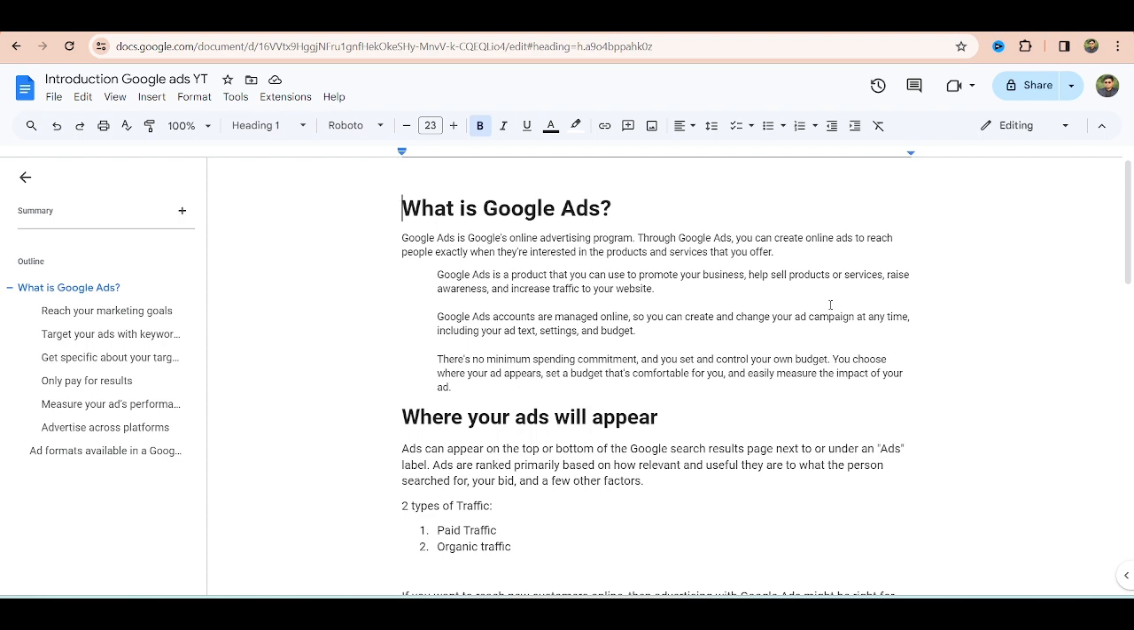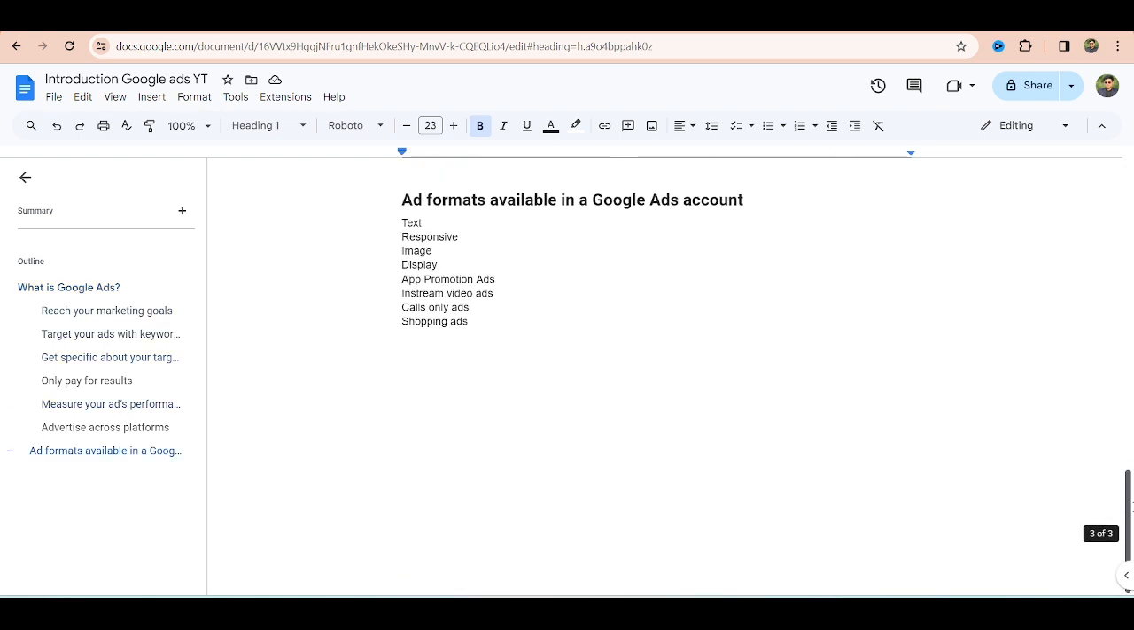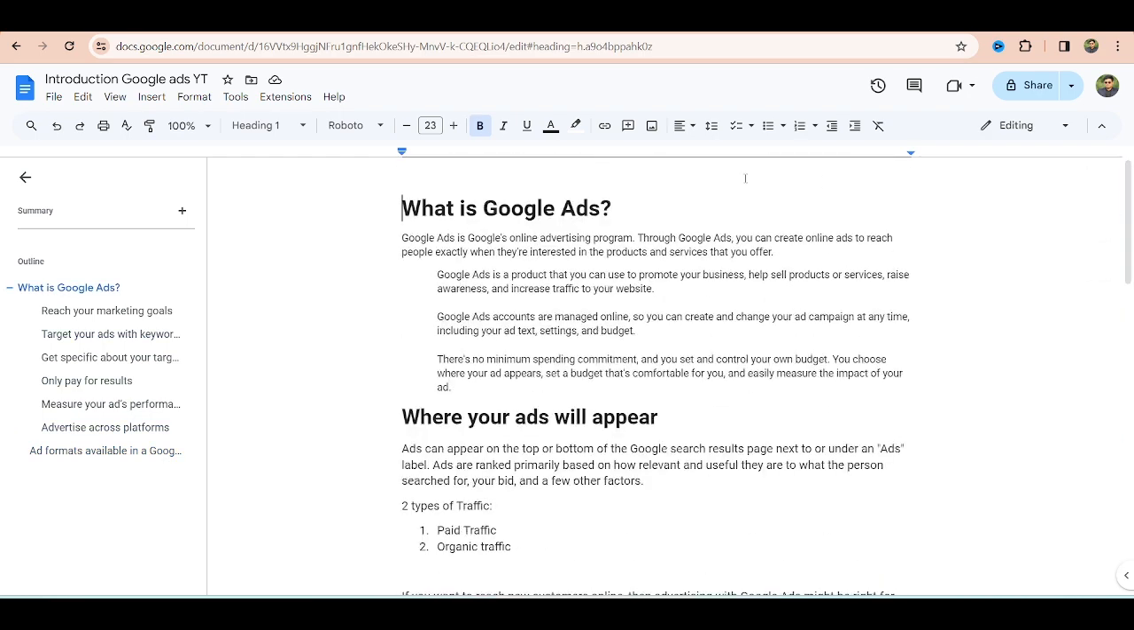Now let's know what is Google Ads. Well, we are going to learn about Google Ads, but first we have to know what is Google Ads, right? I have created a document for you, and if you want I will share it with you. In Google Docs as well as in Google Sheets, I will document everything that is needed for Google Ads. So right now, what is Google Ads? Google Ads is an online advertising platform, right? We know that. Through Google Ads you can create online ads to reach people exactly when they are interested in the products and services that you offer.